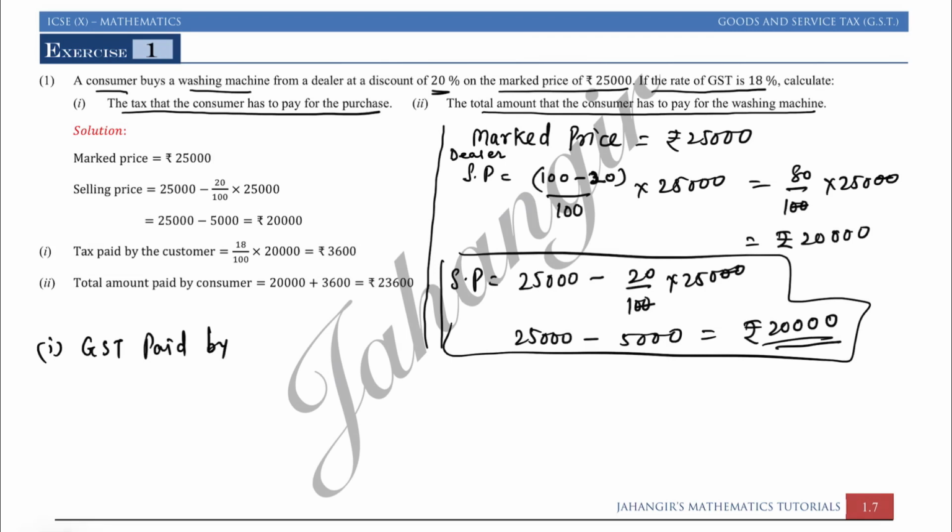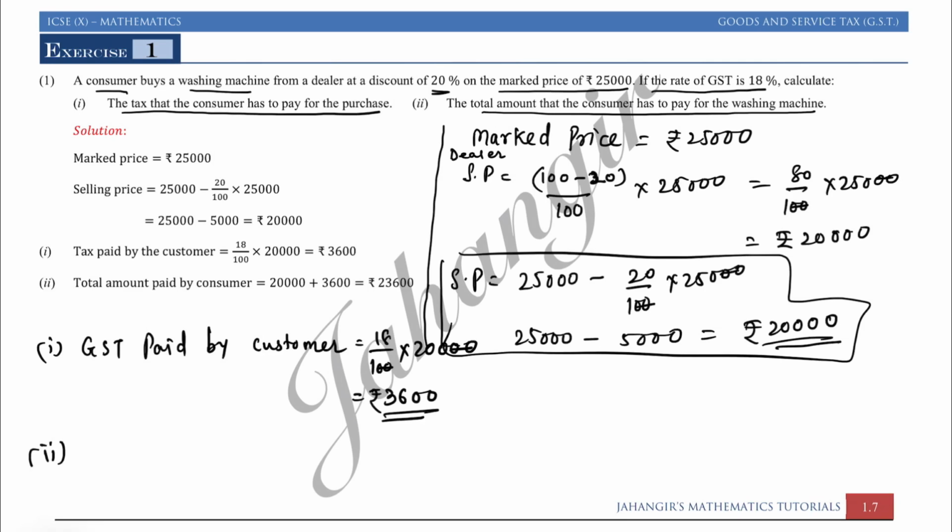So GST means it's a tax only, tax paid by the customer. That is equal to 18 upon 100 into 20,000, that is 3600. So the customer is paying 3600 as a tax.